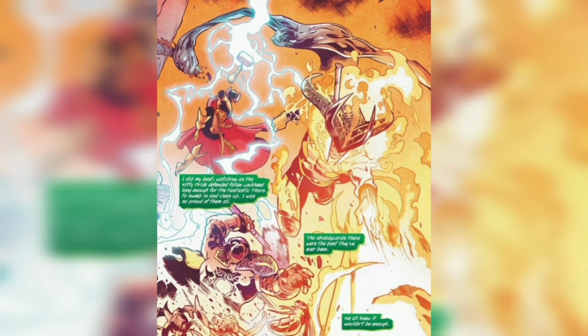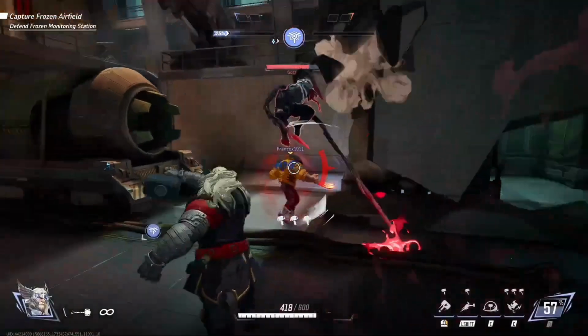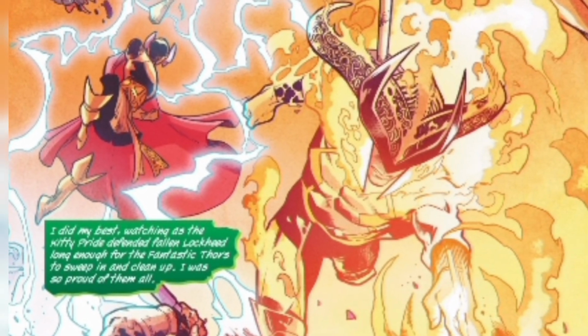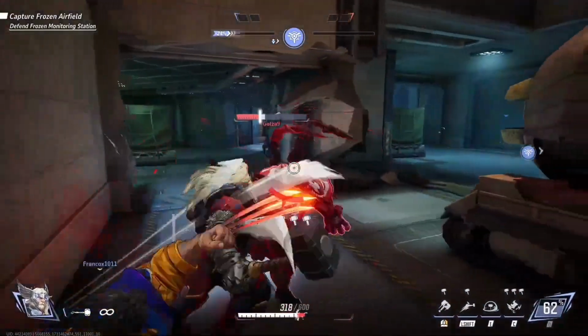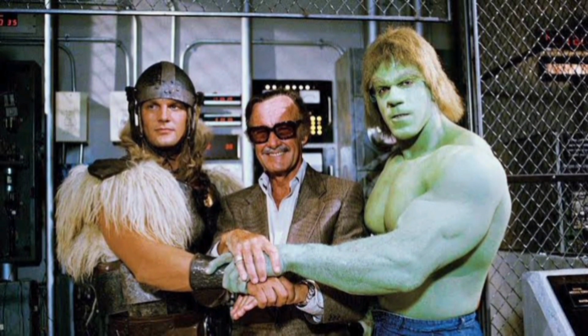Next is Fantastic Four as Thor. In the expansive Marvel Multiverse, the Fantastic Thors refers to a unique team where members of the Fantastic Four are imbued with the powers of Thor. This transformation occurs in a reality where each member gained the abilities of the God of Thunder, wielding Mjolnir-like hammers and controlling elemental forces.